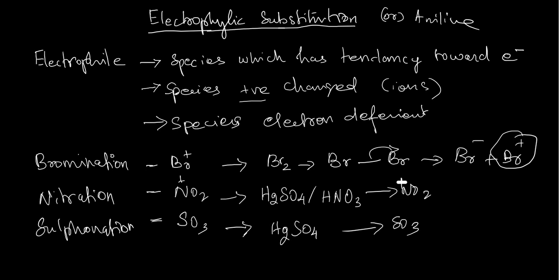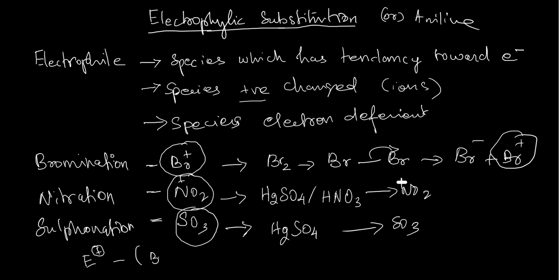And this is what we are going to see: the attack of Br plus in aniline, NO2 plus in aniline, and SO3 in aniline. All these electrophilic substitution reactions follow the same mechanism. The major and minor products are different in all the cases, but the mechanism is the same. Therefore, I am going to explain the mechanism with a symbol E plus, which is the electrophile.